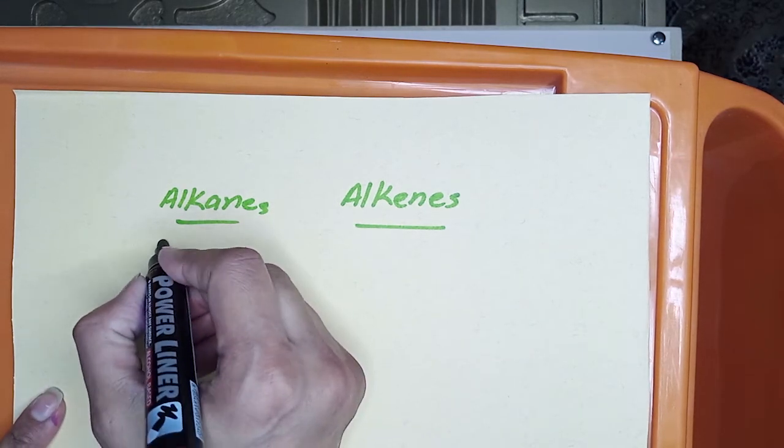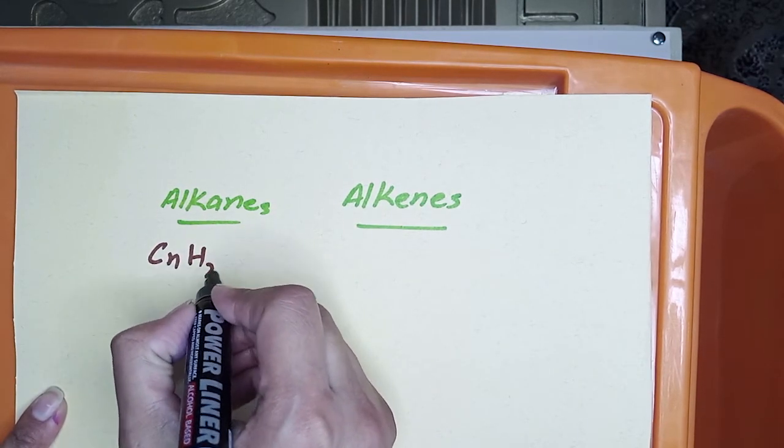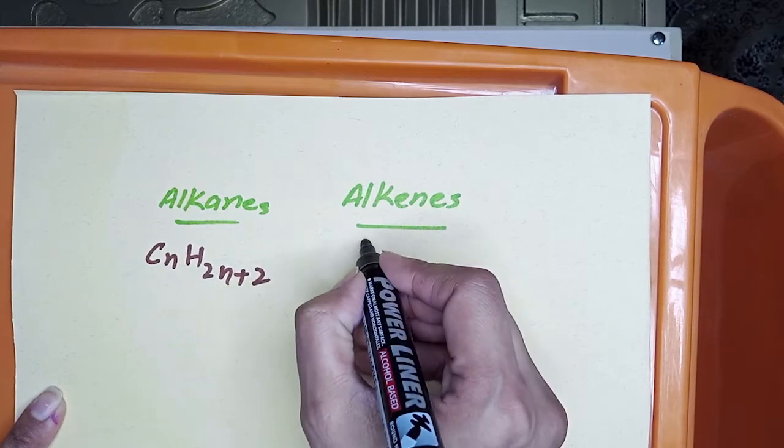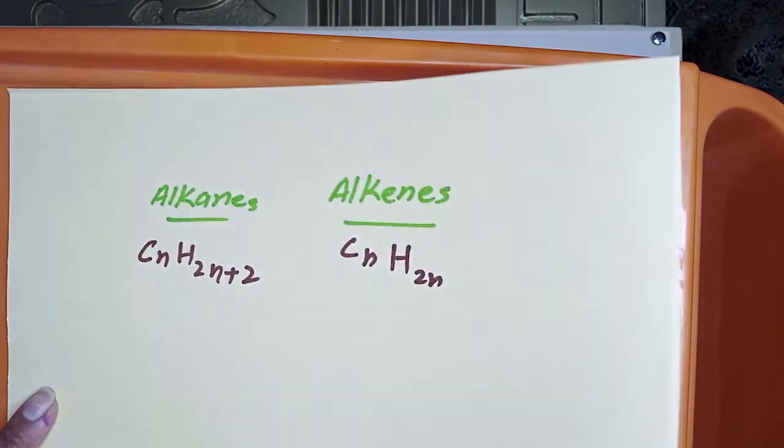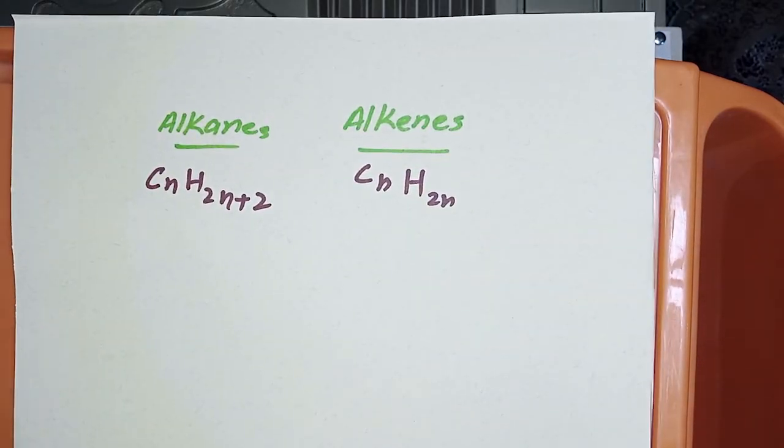The general formula of alkane is CnH2n+2, and for the alkene, CnH2n. The general properties of the homologous series of alkanes and alkenes are similar.